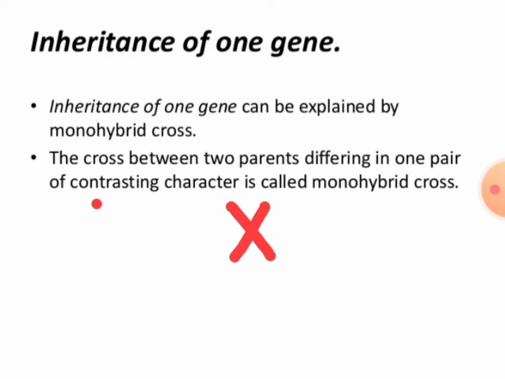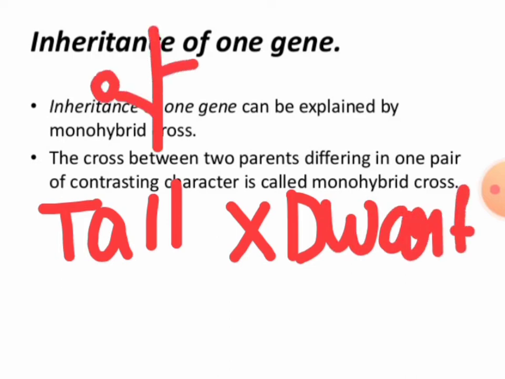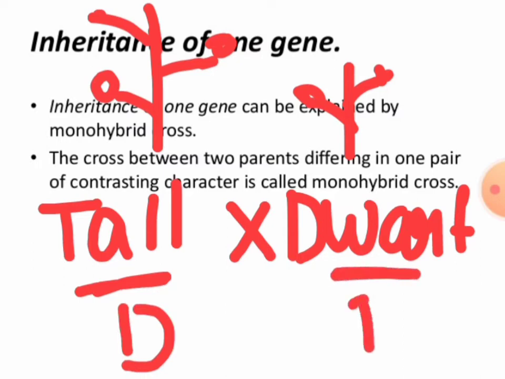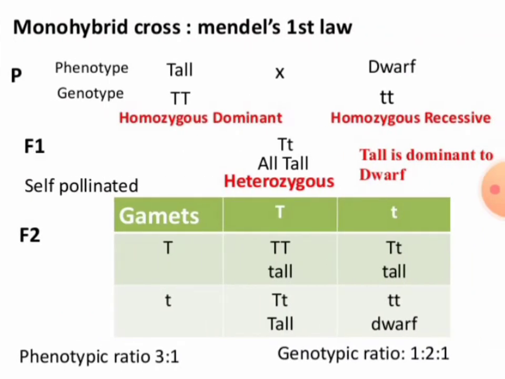So the one pair of contrasting character is tall and dwarf. Tall pea plant, dwarf pea plant. These are one pair of contrasting character. And here tall character is dominant over dwarf. So dwarf is recessive. So let us learn more about monohybrid cross, Mendel's first law.